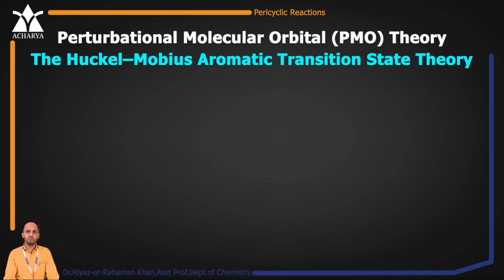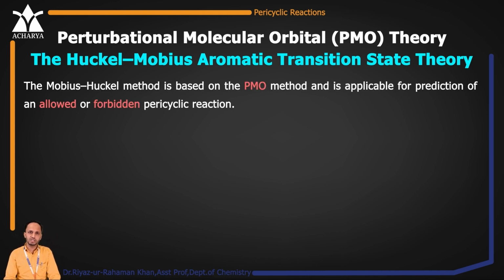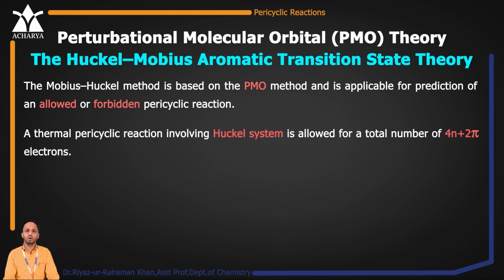So in that case, we are going to consider the p orbitals. Only here, we consider significantly the p orbitals. Based upon the understanding with p orbitals, we divide into allowed and disallowed or forbidden transitions. There are two cases, that is Huckel, which is based upon 4n plus 2 pi, because the standard theory for aromaticity is known from Huckel, referred to as the Huckel aromatic rule. It is a 4n plus 2 pi system.